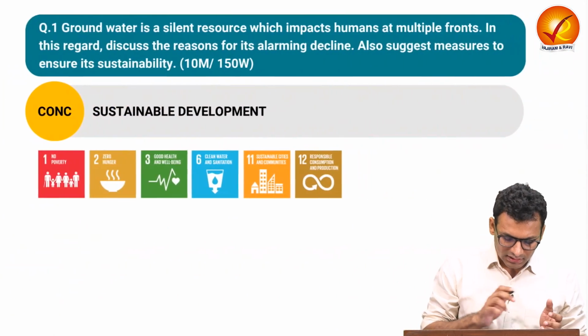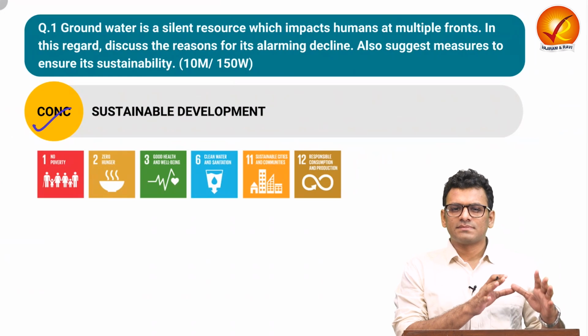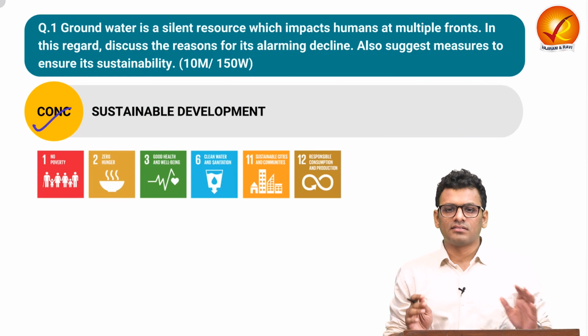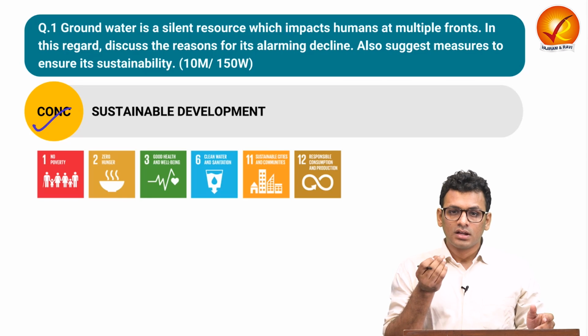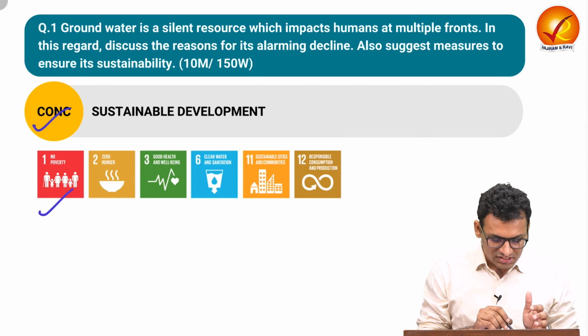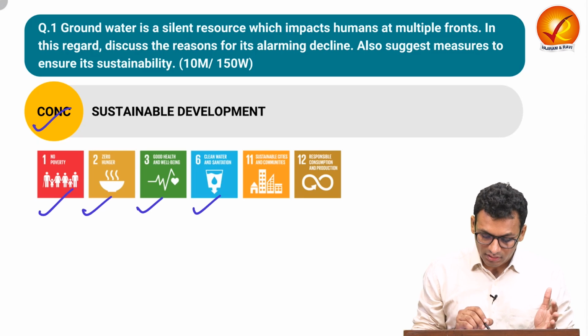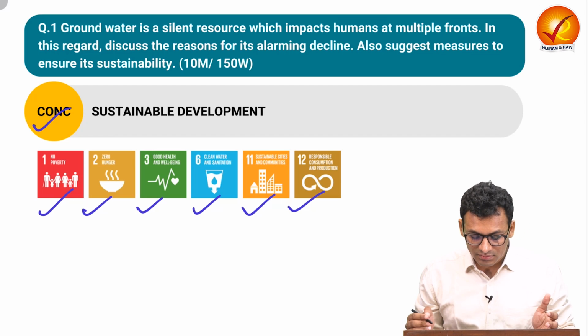Let us move on to the conclusion. In conclusion, you can talk again with respect to the challenges and continue, as in transition, how for sustainable development groundwater as a crucial resource is very significant. You can link SDGs such as SDG 1 poverty, hunger, SDG 3 health, 6 clean water and sanitation, 11 sustainable cities and community, and lastly responsible consumption and production.